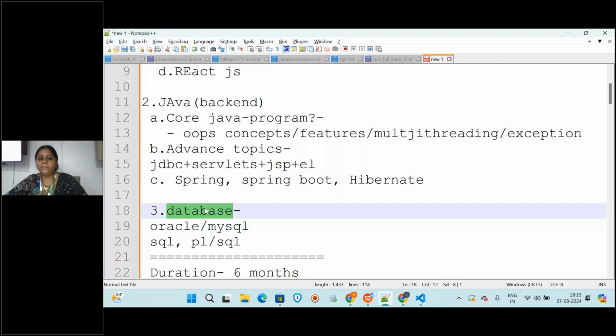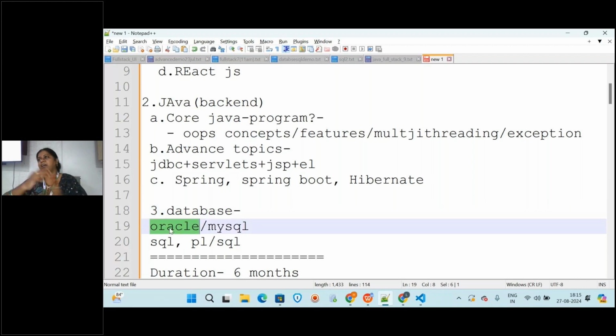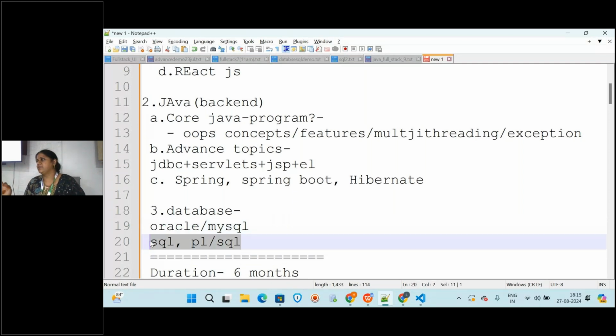Okay, ma'am, you will be teaching with Oracle database in the company. If they are using MySQL, will this help me? Yes. SQL and PLSQL are the common languages. What are they? Common languages for any database. You use Oracle, MySQL, Postgre, any database you use, you will be learning commonly what language?